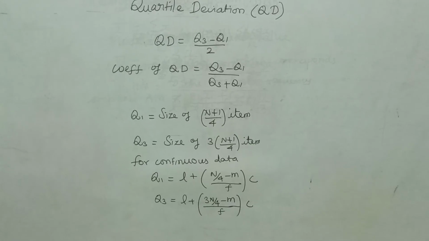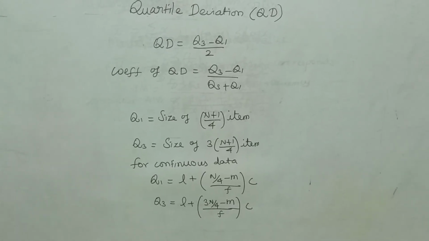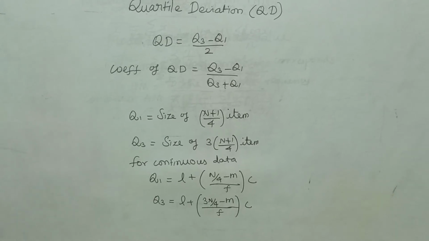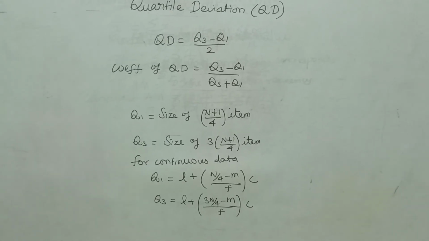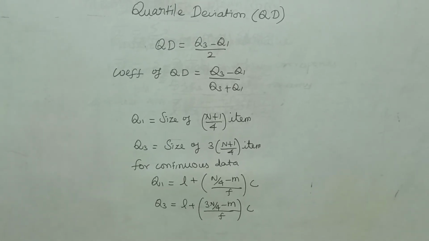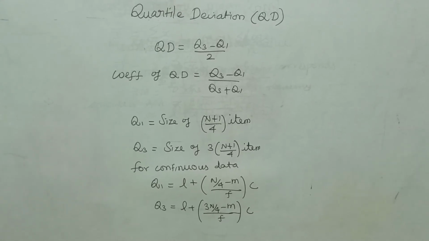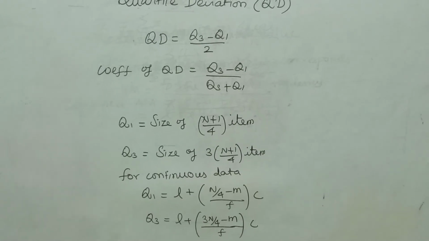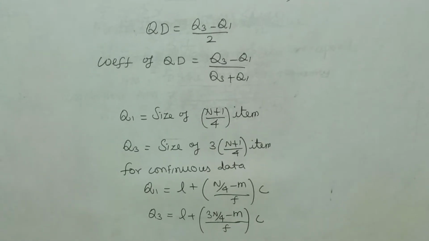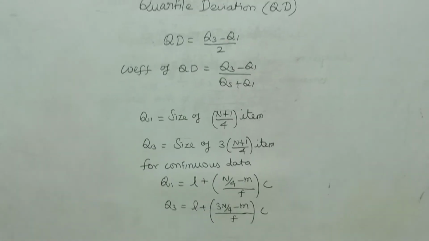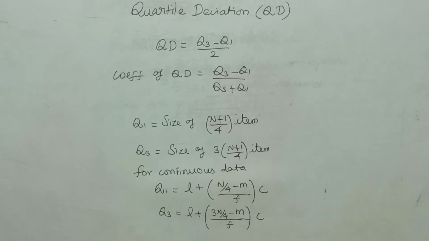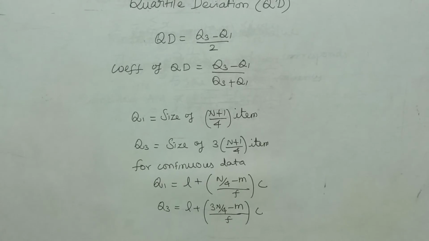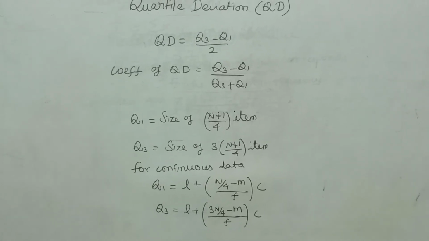Coefficient of QD is Q3 minus Q1 divided by Q3 plus Q1. Q1 formula for raw data and discrete data is the size of (n plus 1) by 4 item. Q3 for individual and discrete data is the size of 3 into (n plus 1) by 4 item. For continuous data, Q1 equals L plus (n by 4 minus m) by f into c. Q3 formula is L plus (3n by 4 minus m) divided by f into c.